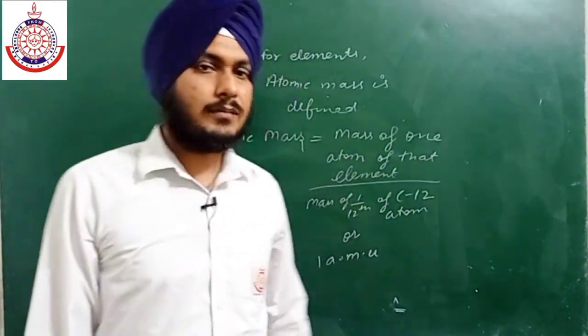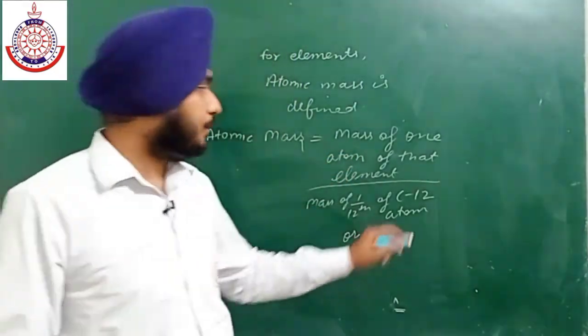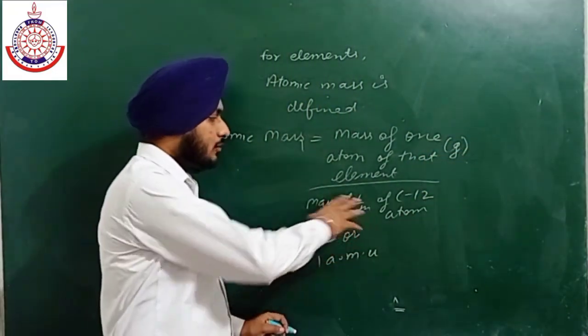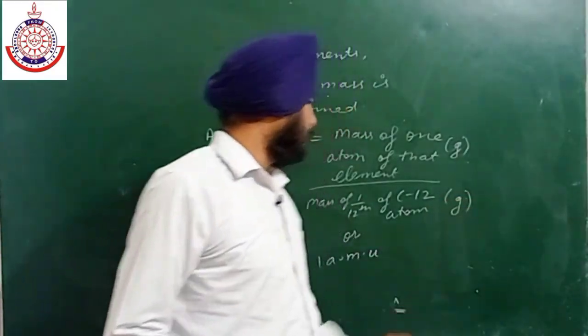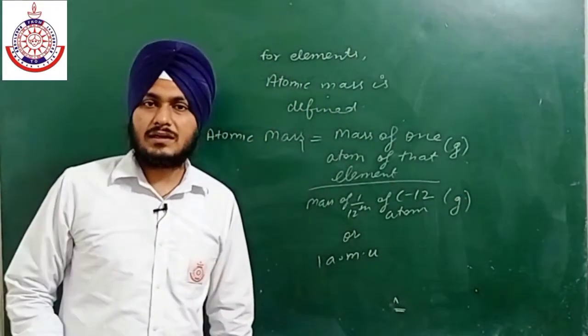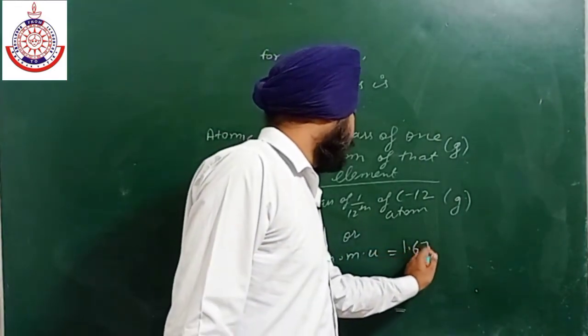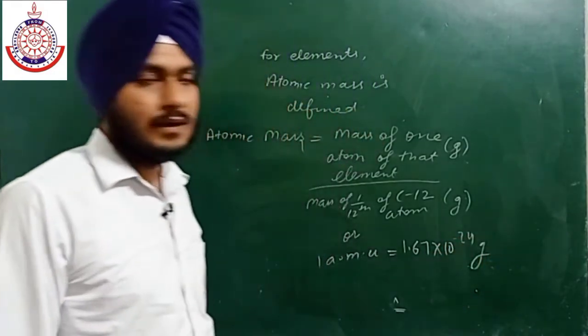The mass of one atom of that element is in gram, and the mass of 1/12 of a carbon-12 atom is also in gram. And what is the value of 1 AMU? ठीक है, 1 AMU is equal to 1.67 into 10 to the power minus 24 gram. ठीक है, this value is fixed.